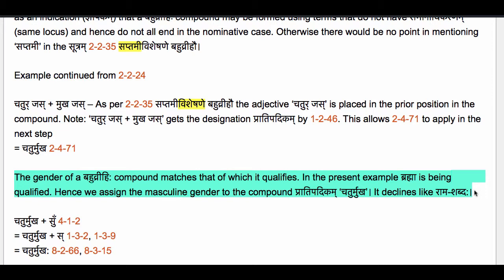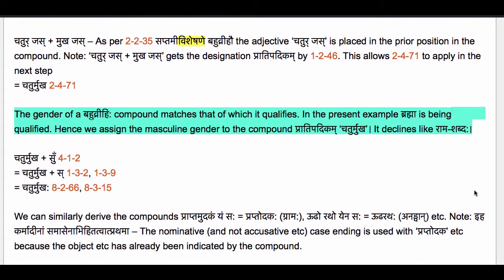Basically, a Bahuvrihi compound is an adjective, and the gender of an adjective obviously matches the gender of that which it qualifies. So this is another way of distinguishing between a Tatpurushaha compound and a Bahuvrihi compound. In a Tatpurushaha compound, we already know as per the Sutram 2.4.26, Paravalingam Dvandva Tatpurushayoho, the gender of the compound matches the gender of the last member of the compound. While in a Bahuvrihi compound, gender of the entire compound matches the gender of that which it qualifies. So please make a note of this difference. So in our present example, the Prathama Ekavachanam of this compound is Chaturmukha